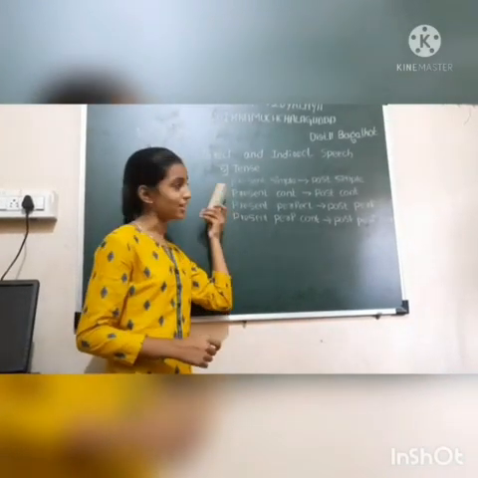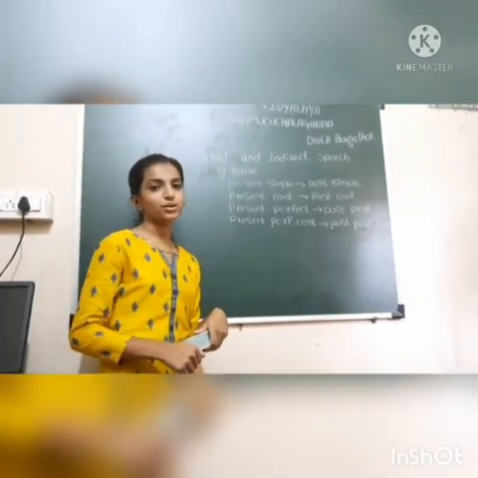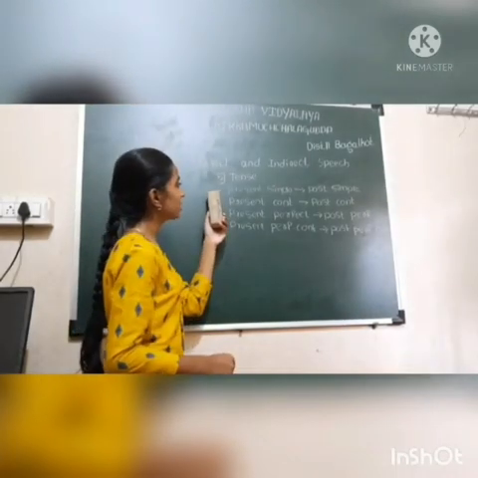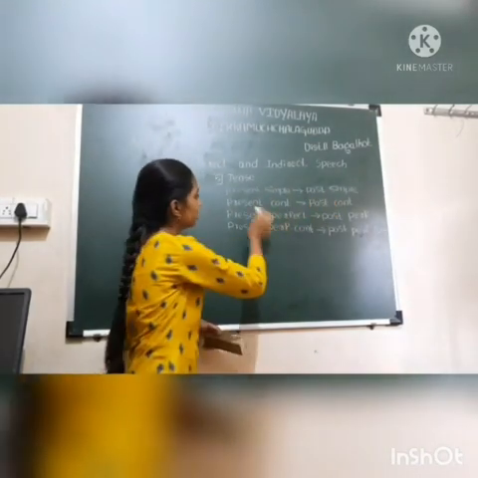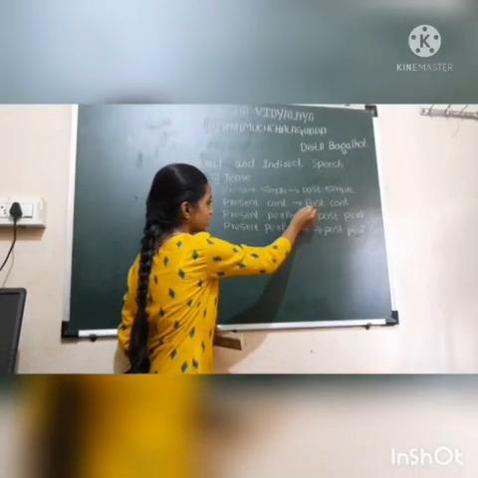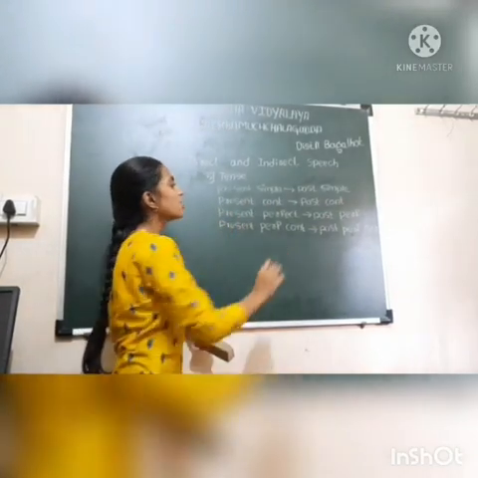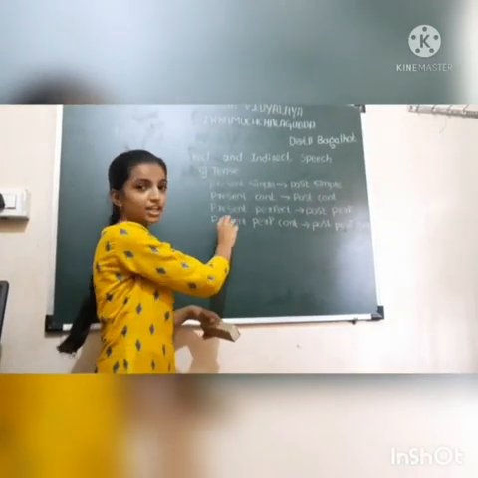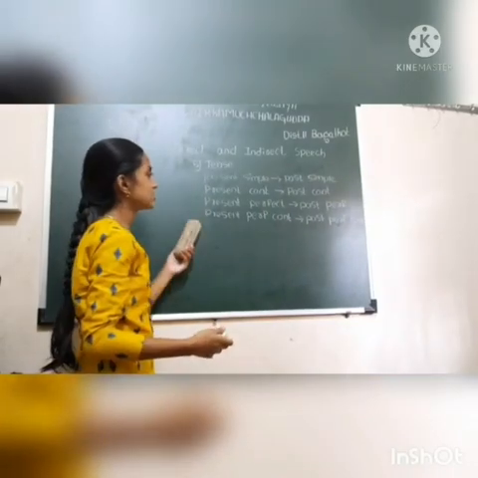Now we are learning about tense. How do the tenses change? There are 12 subtenses. Now we are going to see the present tense. How does the present tense change? If the given sentence is present simple, we have to convert it into past simple. If the given sentence is present continuous tense, we have to change it into past continuous tense. If the given sentence is in the form of present perfect tense, we have to change it to past perfect. If the given sentence is in the present perfect continuous tense, we have to change it to past perfect continuous. These all present tenses change into past.